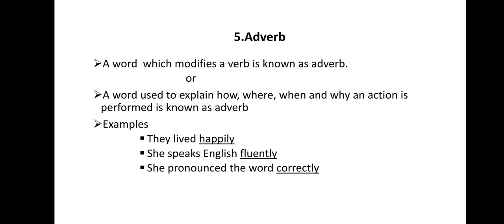Fifth one is adverb. ಇದನ್ನು ಕ್ರಿಯಾ ವಿಶೇಷಣೆ ಅಂತ ಕನ್ನಡದಲ್ಲಿ ಹೇಳ್ತೇವೆ. ಕ್ರಿಯೆಯ ವಿಶೇಷತೆಯನ್ನು ಹೇಳುವಂಥ ಶಬ್ದಗಳು. A word which modifies a verb is known as adverb, or a word used to explain how, where, when, and why an action is performed is known as adverb.